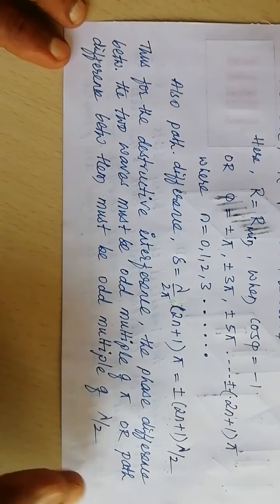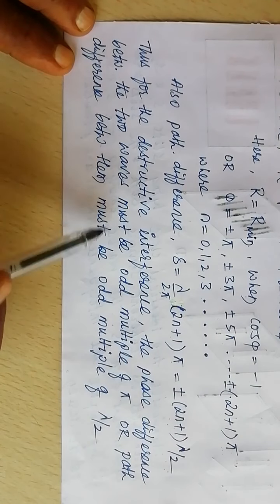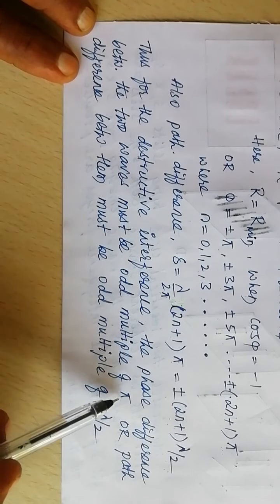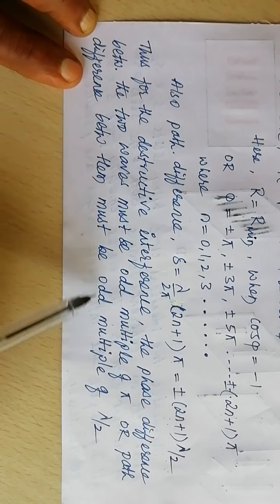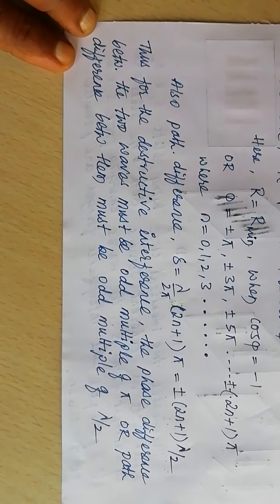Thus, for destructive interference, the phase difference between the two waves arriving at a point on the screen must be an odd multiple of pi, or the path difference between them must be an odd multiple of lambda by 2.